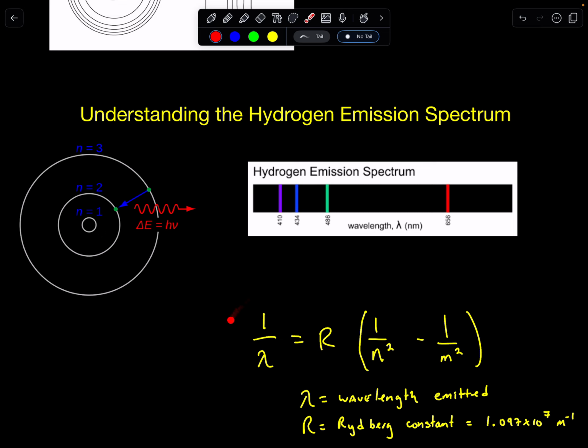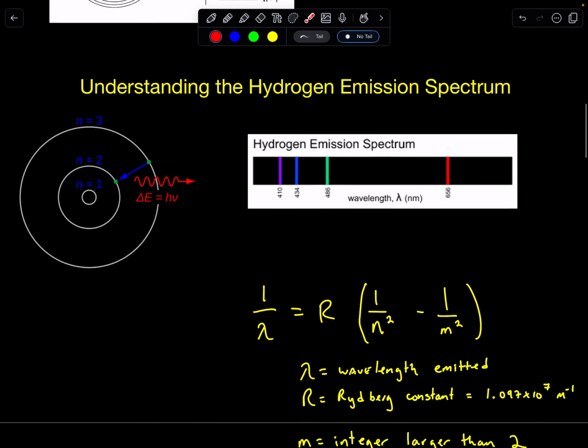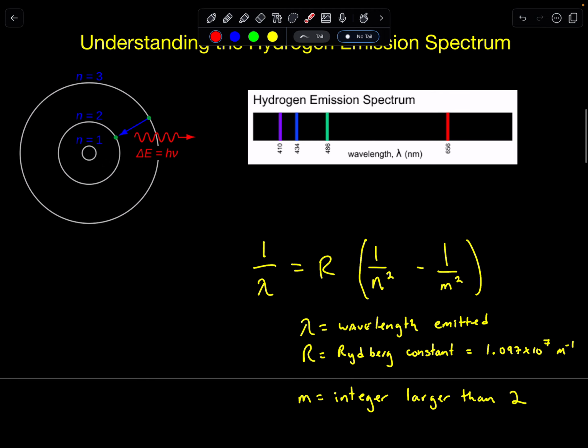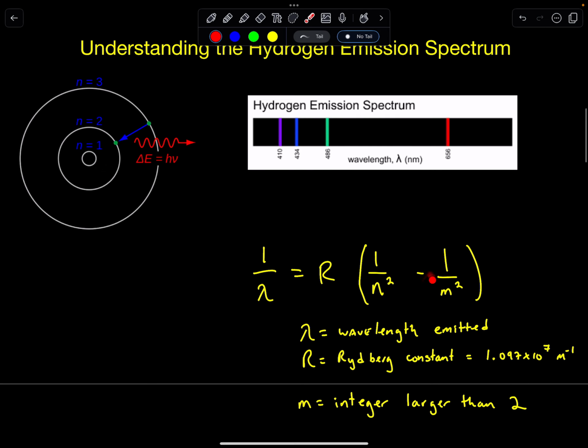What Balmer found was this relationship when he graphed 1 over the wavelength versus some imaginary construct that he randomly created, where n can be whatever level this is, 1, 2, or 3, and m is any integer larger than 2. Balmer was able to put these numbers in, make a graph, and come up with a constant for the linear relationship, named the Rydberg constant, which is 1.097 times 10 to the 7 per meter. And if I plug numbers in, I would be able to predict these particular wavelengths.